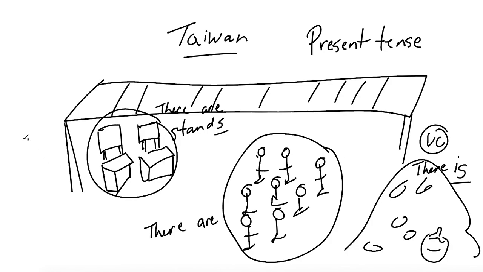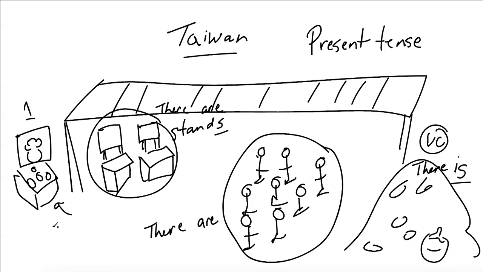All right, we can also say, let's just say there's a game over here, okay? So let's say it's one of those ring toss games where you throw the rings and you get a teddy bear or something. Here's my teddy bear. All right, we can say, now this is only one game. So what do you think we have to say in this case? Is, that's correct. So we say there is a ring toss game because we can count the game, but there's only one. So we say there is a ring toss game. Follow me so far? Excellent.